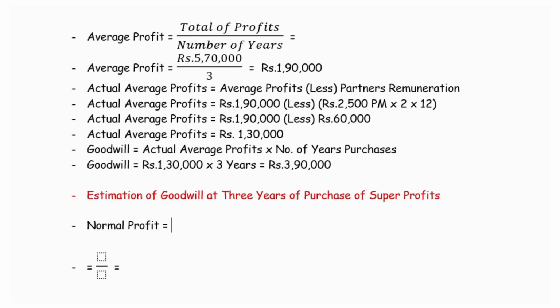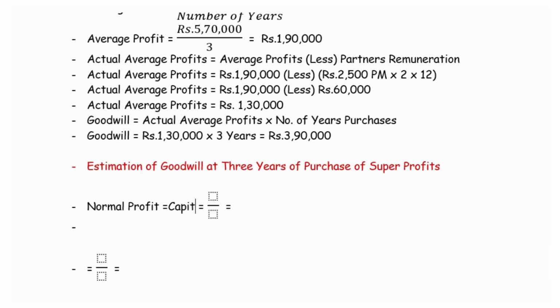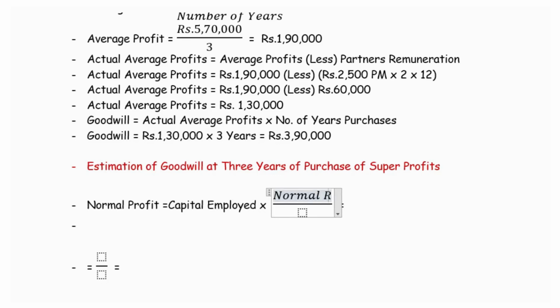Normal profit, we know that it will be calculated as a percentage on the capital employed. So normal profit is capital employed into normal rate of return divided by 100.